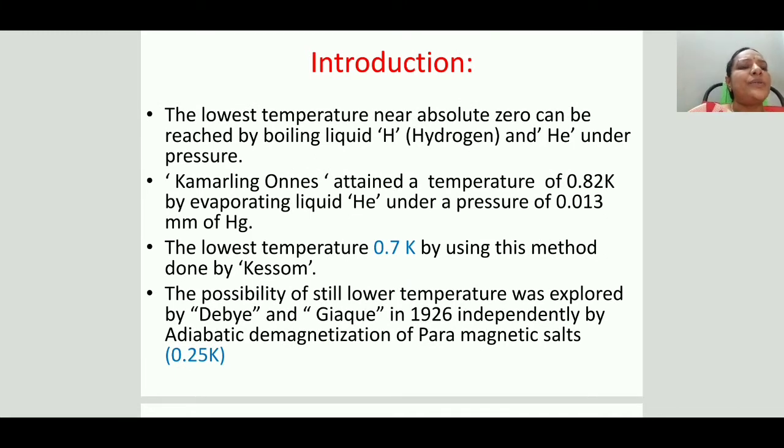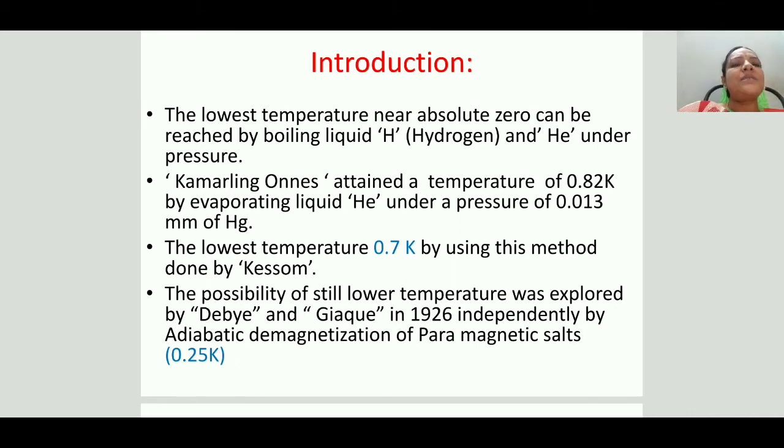Before going to adiabatic demagnetization, let us know about the experimental processes done by various scientists in getting these low temperatures. Temperatures near absolute zero can be attained by boiling hydrogen or boiling helium under reduced pressure.